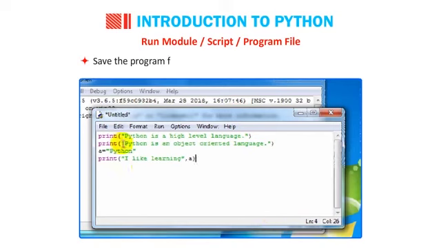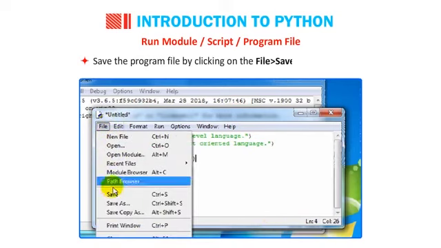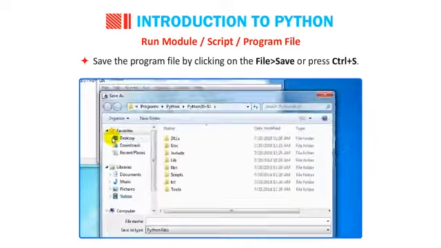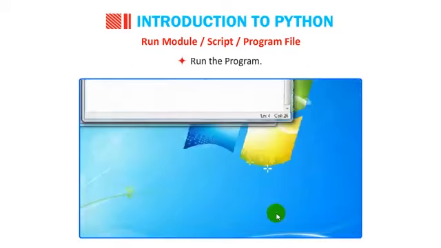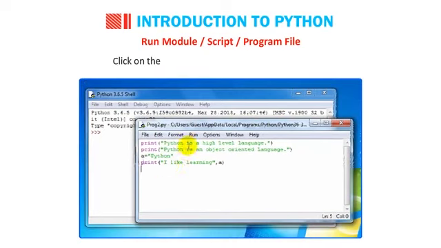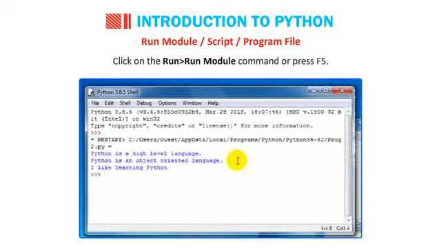Save the program file by clicking on File, then go to Save or press Ctrl+S. Run the program. Click on Run, then go to Run Module or press F5. The output is: Python is a high-level language. Python is an object-oriented language. I like learning Python.